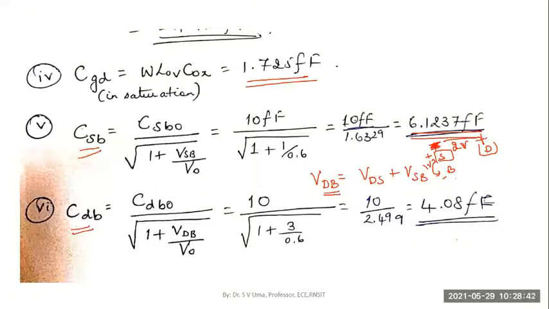It will be drain to source plus source to body, 2 plus 1, which will be 3 volts. As simple as that. So the total voltage between the drain to body terminal is 3 volts. And V0 is 0.6. So you will get 4.08 femtofarad. So this is a direct substitution problem. Any doubts with these capacitances and the problem?